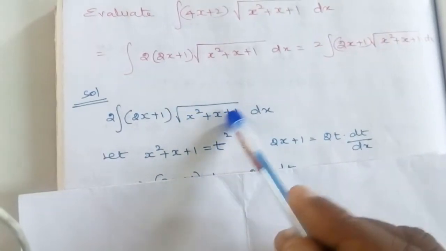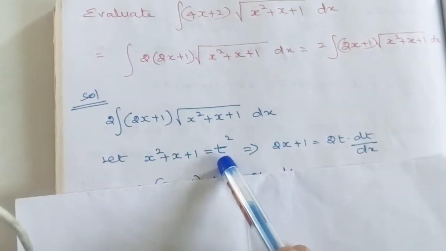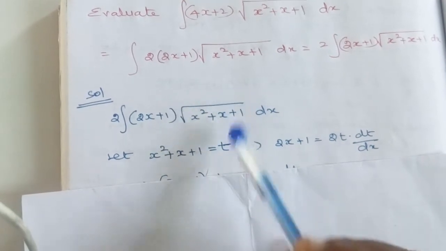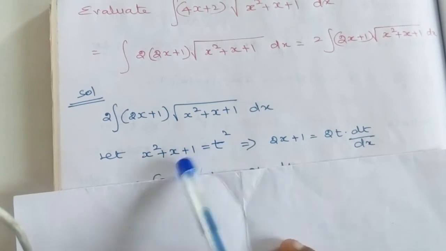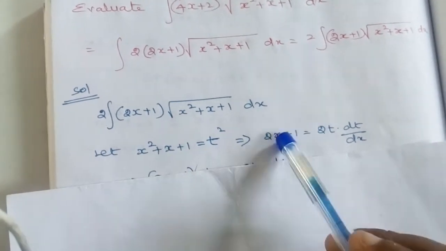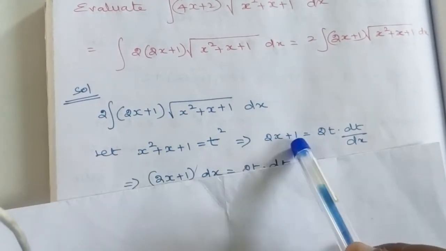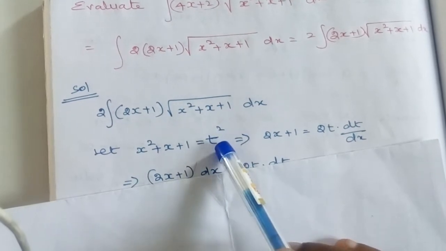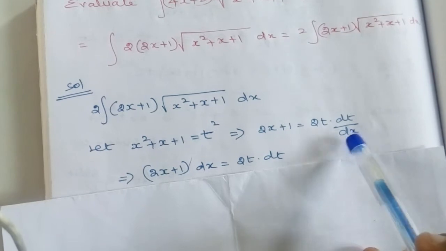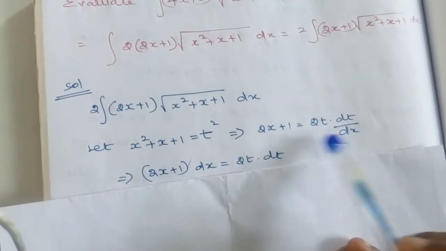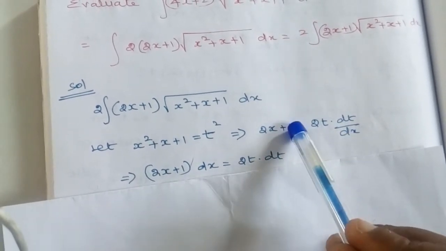We know that this expression will be kept as t² because it lies inside the square root. Hence we keep it as t². When we take the derivative on both sides with respect to x, we get 2x + 1 equal to the derivative of t², which is 2t dt by dx. We need only dx, so dx will go to that side.